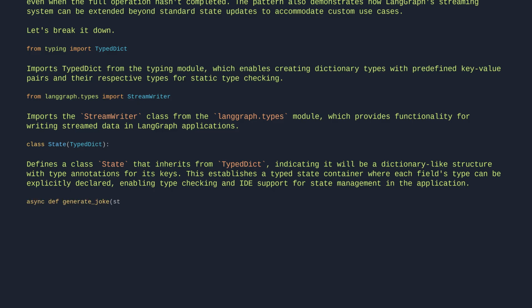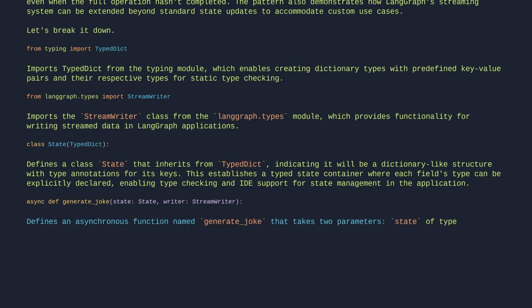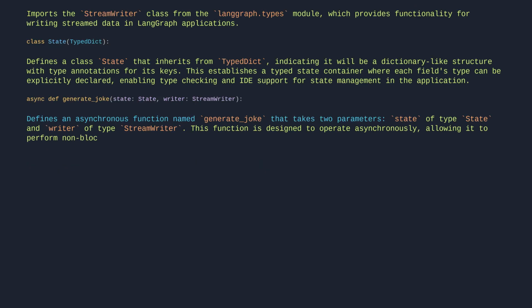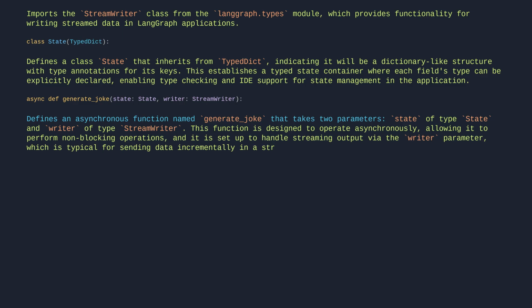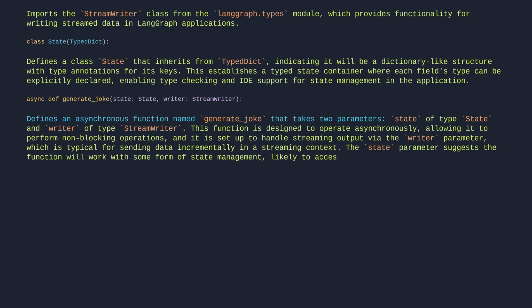Async def generate_joke(state: State, writer: StreamWriter) defines an asynchronous function named generate_joke that takes two parameters, state of type State and writer of type StreamWriter. This function is designed to operate asynchronously, allowing it to perform non-blocking operations, and it is set up to handle streaming output via the writer parameter, which is typical for sending data incrementally in a streaming context. The state parameter suggests the function will work with some form of state management, likely to access or modify data within a workflow or graph execution.